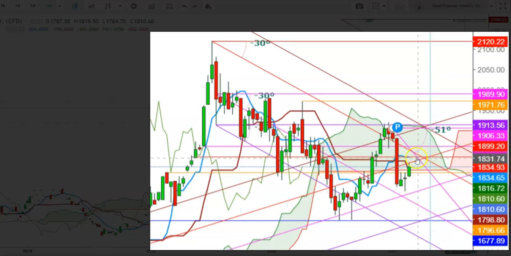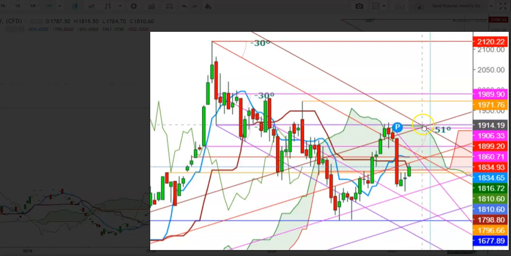But on the other side I find that if the gold futures start the upcoming week with a gap up opening above the levels of 1812, we'll see the gold could reach the immediate resistance at 1819, and I find that if the gold futures find a sustainable move well above the 9 days moving average in a weekly time frame, which is currently at the levels of 1834, then only the gold futures could retest the upper end of Ichimoku cloud during the upcoming weeks, which is currently at $1919.